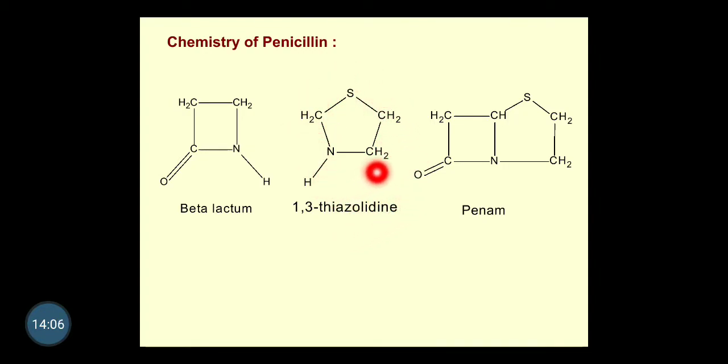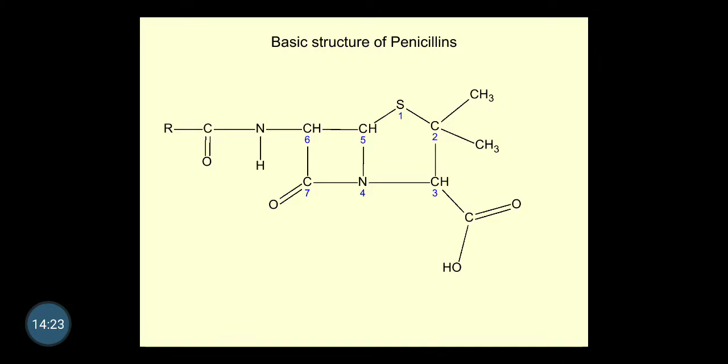So the 5-membered and 4-membered rings are fused together to form this fused ring structure, which is called penam. Most of these antibiotics will show the presence of this penam ring, and penam-containing beta lactam antibiotics are called penicillin types of antibiotics. So this is the structure of penicillin.